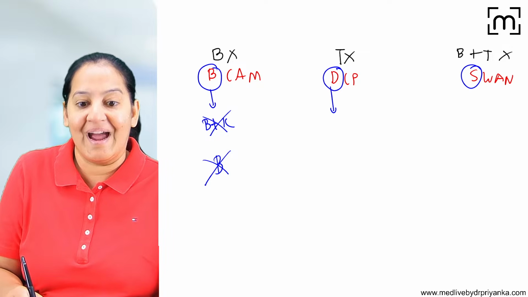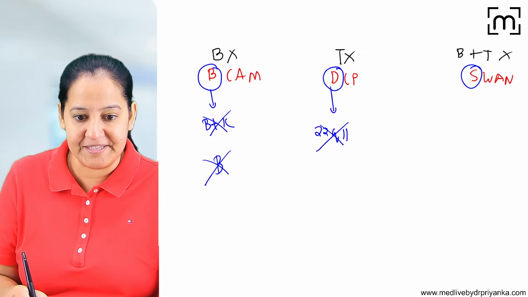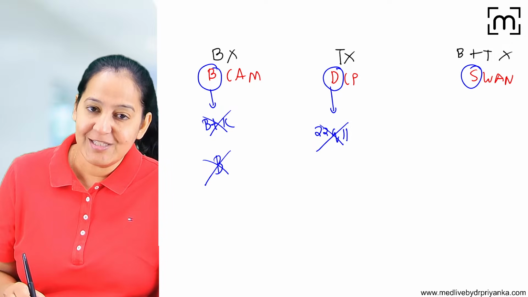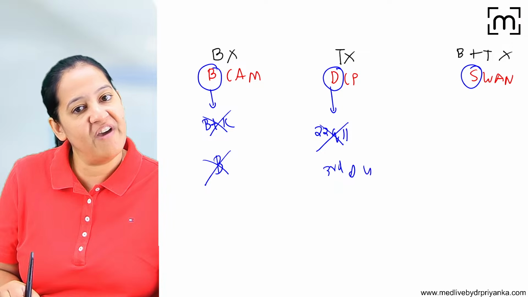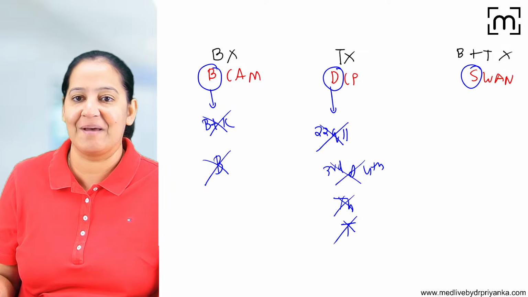Here the problem is that the chromosome 22q11 gene is missing. It's absent. It's deleted. And that's why the 3rd and 4th pharyngeal pouches are not formed. So the thymus is not formed. So T lymphocytes are absent.